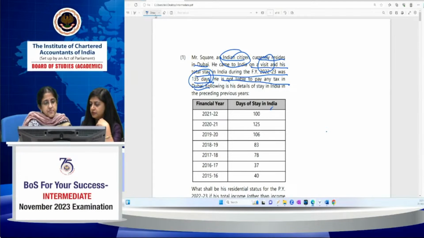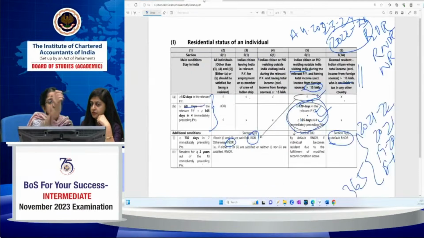If you add that, 11 plus 3, 14, carry 1, it's coming to 414 days in the preceding 4 years. So he's an Indian citizen, he's residing in Dubai, he's visiting India, coming on a visit. So which condition will apply?